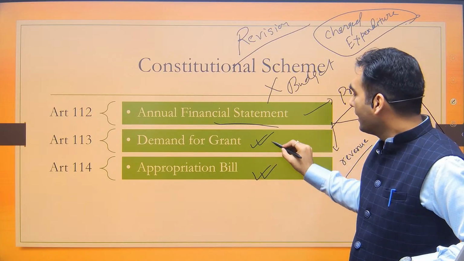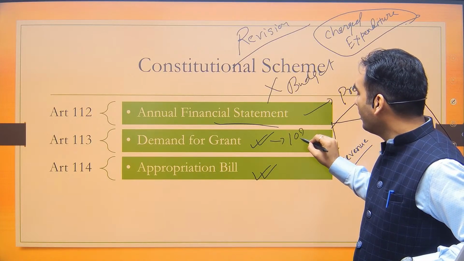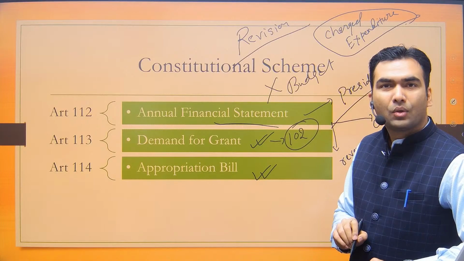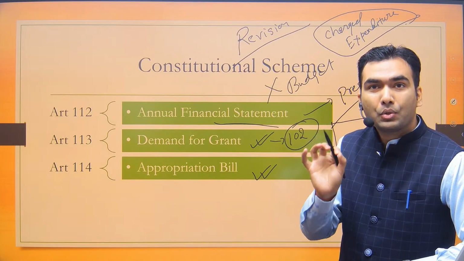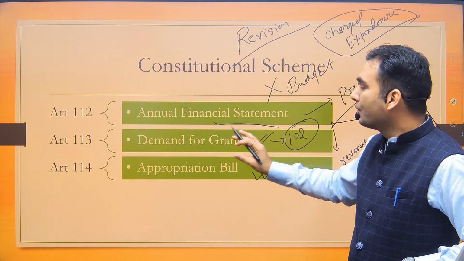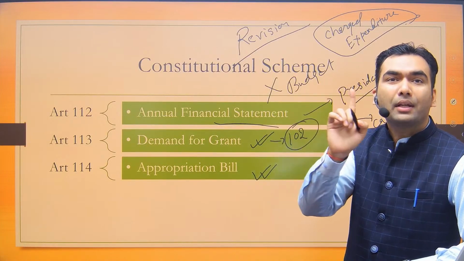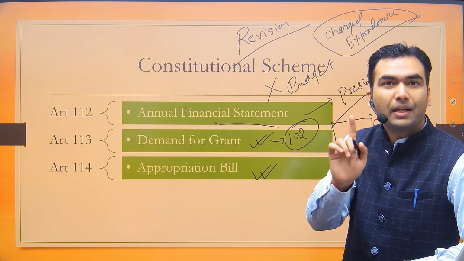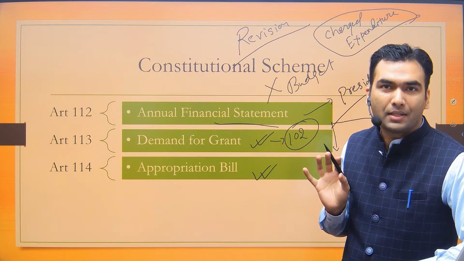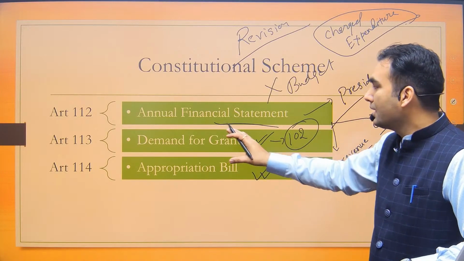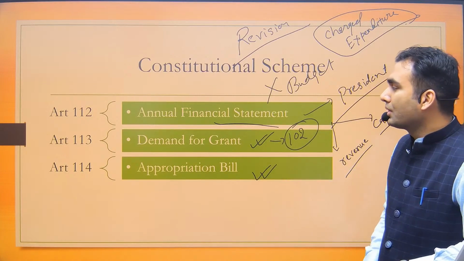In this year's budget, there were 102 demands for grant. Usually this is the norm, though not always true, I am again saying it: there is one demand for grant for every department. But for some departments, there could be more than one demand for grant as well. This is the constitutional scheme.